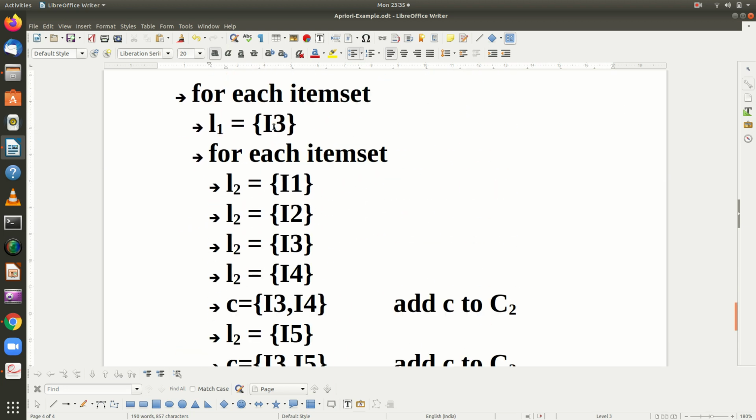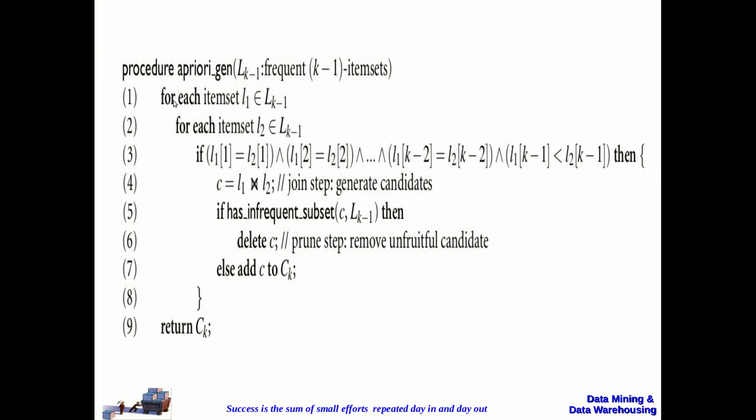The same way, the fourth iteration will have I4, and the fifth iteration will have I5. There we stop this for loop, and whatever is added to C2 will be returned.